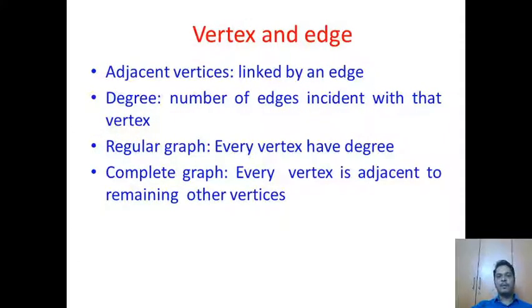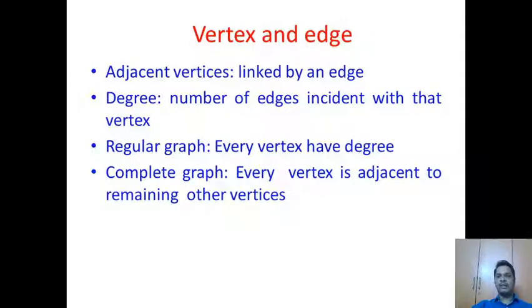Before defining the regular graph and complete graph, let me define adjacency and the degree of a vertex. Two vertices, namely x and y, are defined as adjacent vertices if there is a link, that is, an edge between those vertices. The degree of a vertex is nothing but the number of edges incident with that vertex.